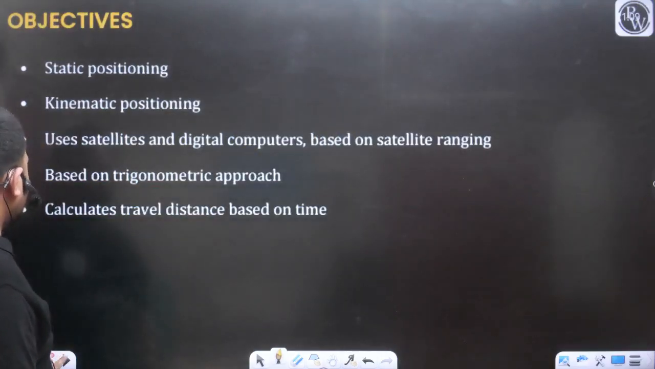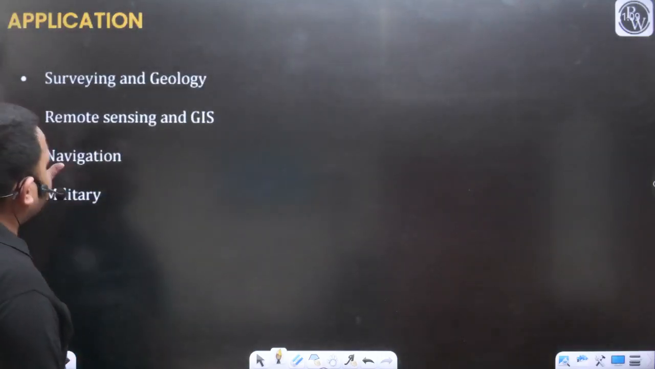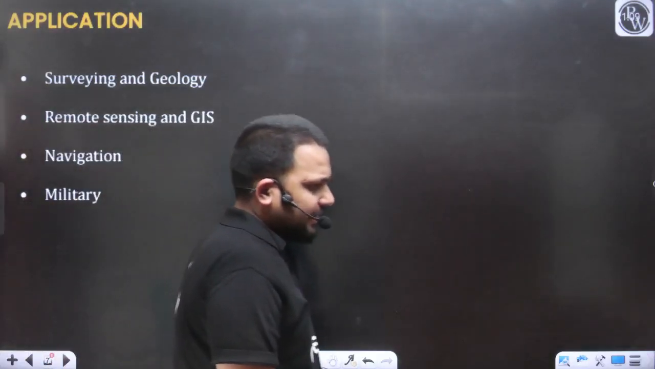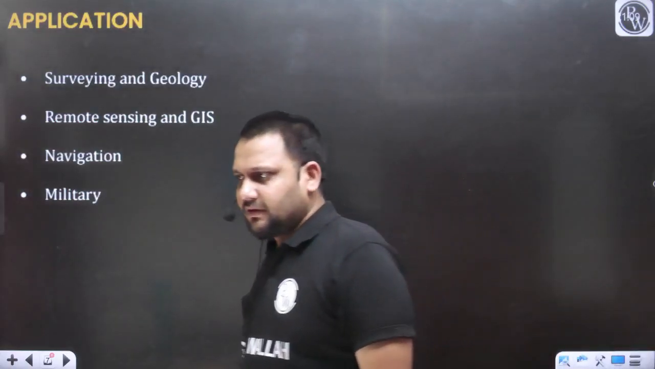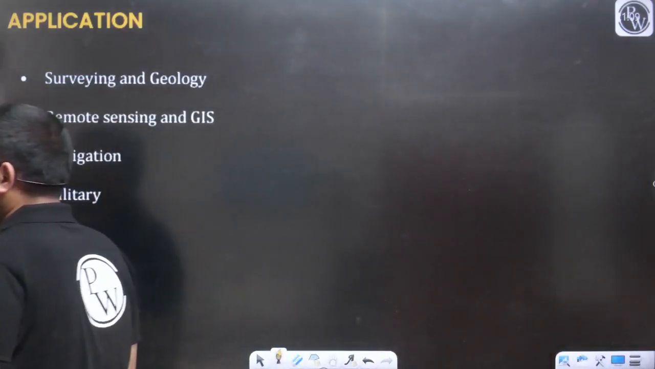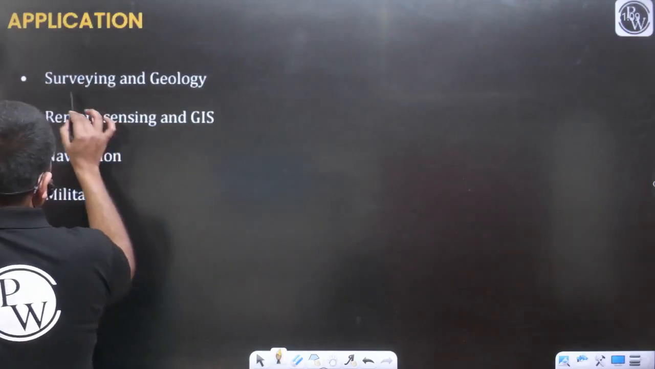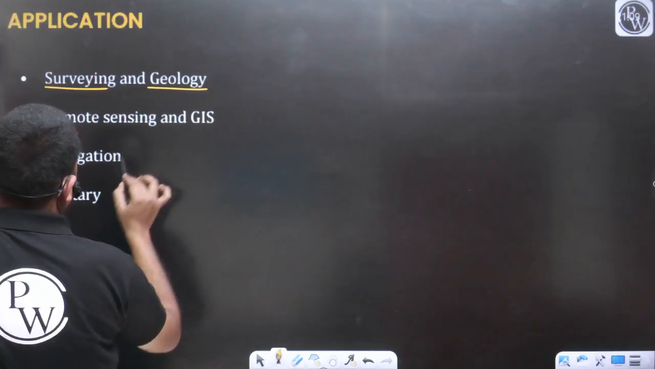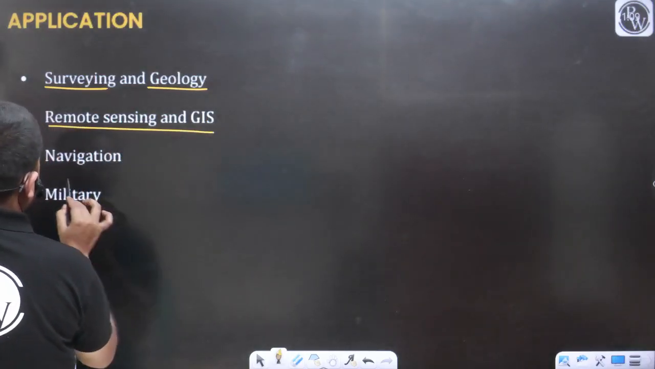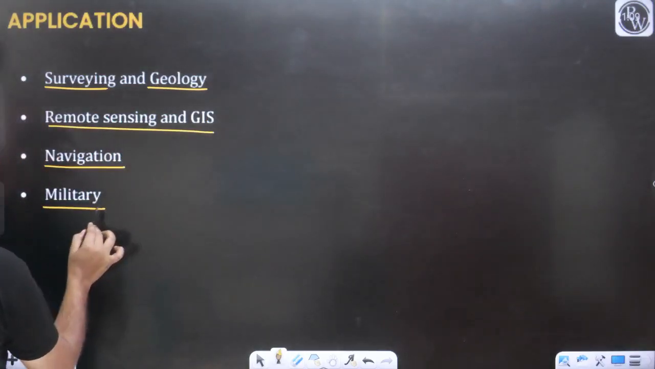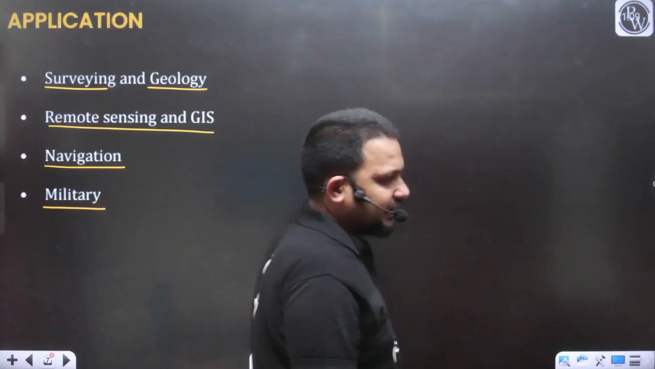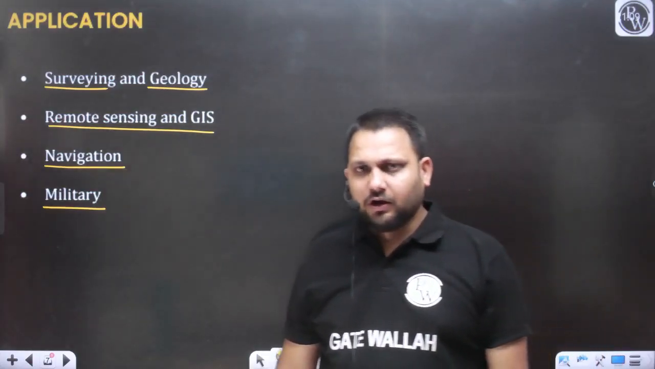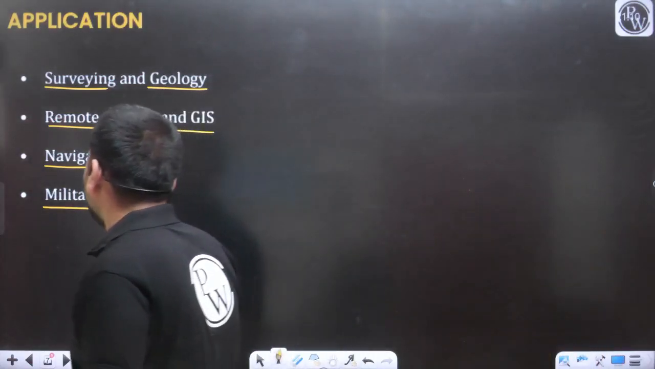Okay, so let's move to the next part, where this GPS is applicable. Now you can say in all the fields there is an application of the GPS, like in surveying, in geology, remote sensing and GIS, for navigation, for military purposes. For all these purposes we are using the GPS.